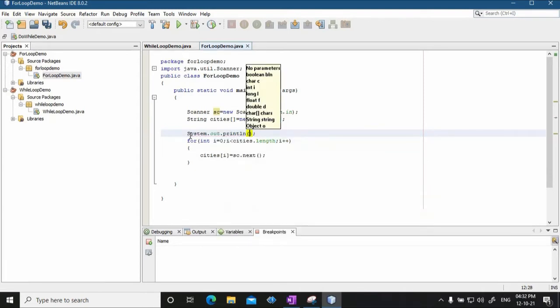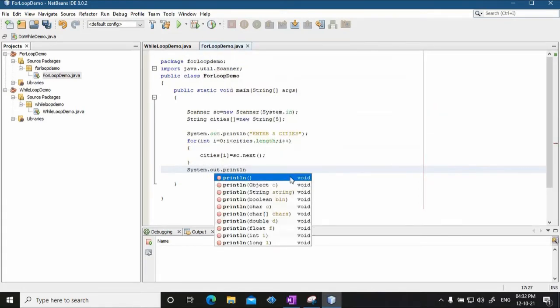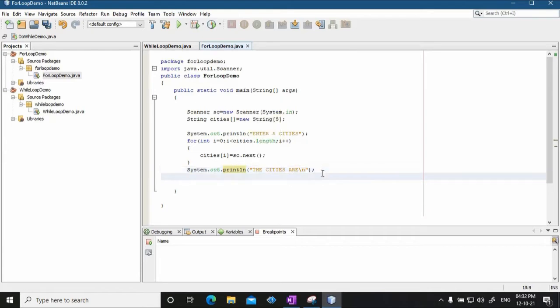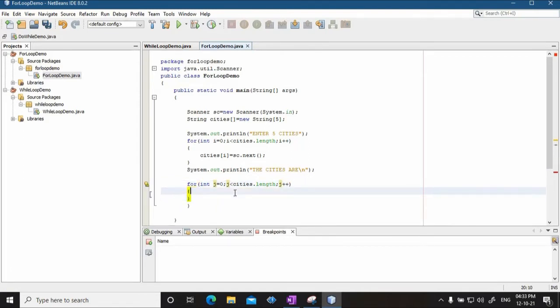So then I will say, enter 5 cities, okay, and then I will say System.out.println, the cities are \n, and again I will be using a for loop to print the cities, int j equal to 0, okay, j less than cities.length, j plus plus, and I will be simply printing the city name.